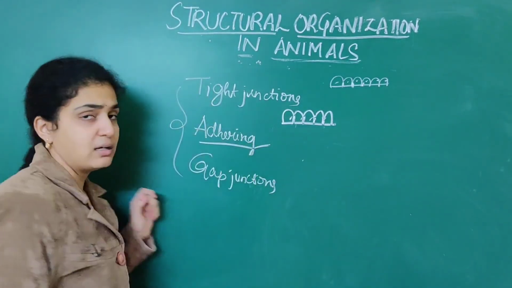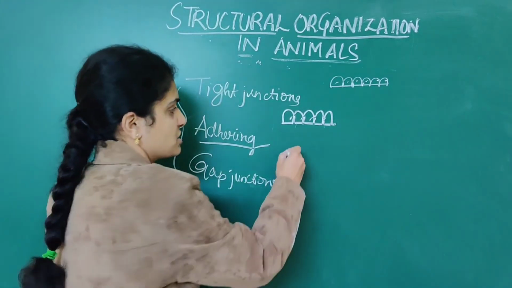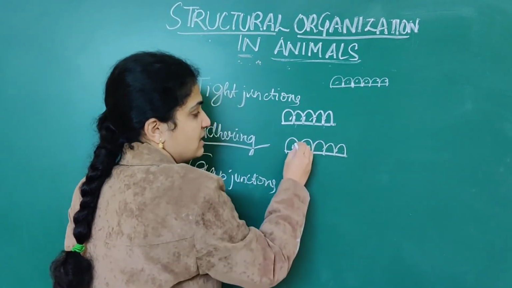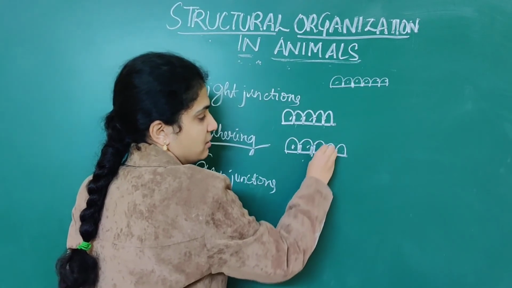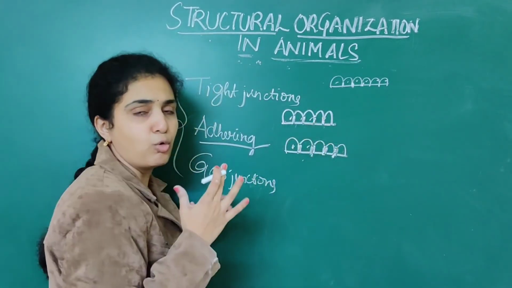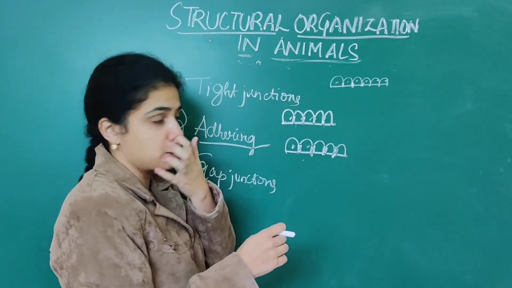When you come to adhering junctions, which adhere to each other, or cementing junctions we can say. Suppose, see, these are adhered to each other by a cement-like substance. Cement substance, they are adhered to one another. Simply cell to cell, they are adhered to each other. This is tight junctions.